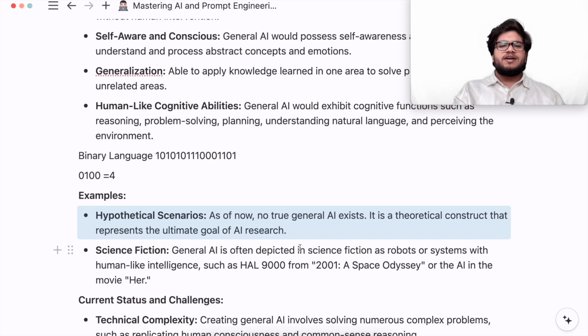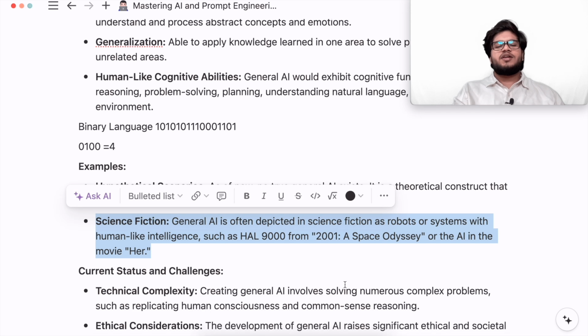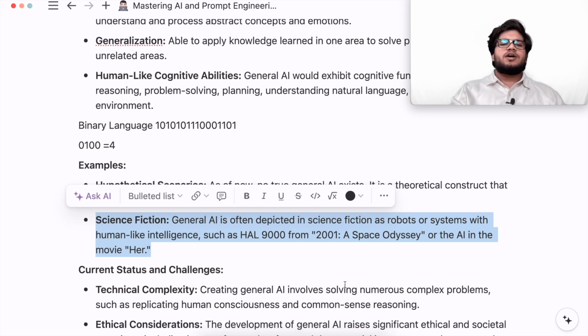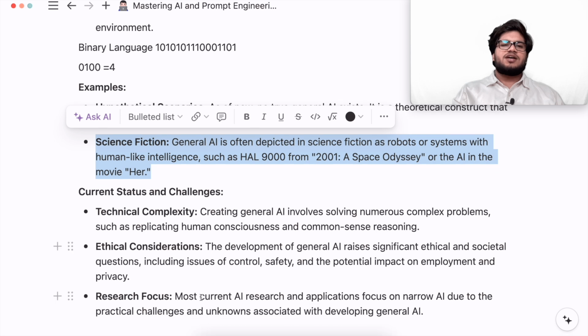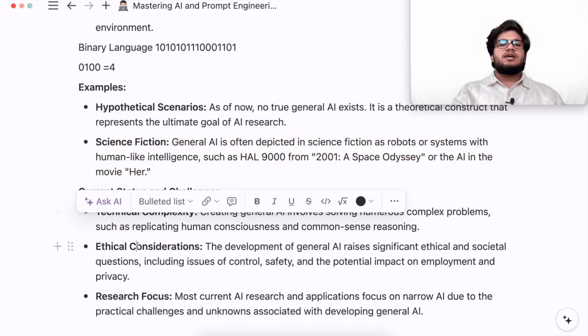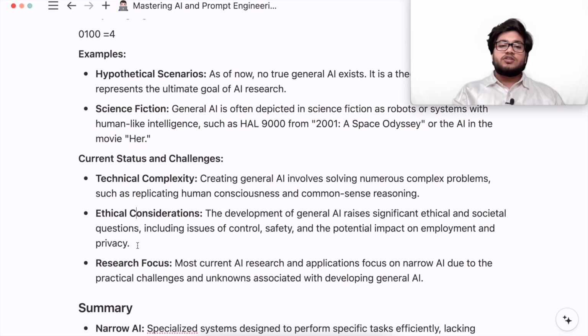There are movies like 2001: A Space Odyssey, and Her, some science fiction movies where AI is shown. So the current status and challenges are technical complexities, ethical considerations, and research focus. These are the current challenges, so that is why strong AI or general AI has not been built, but soon it will be there in the very near future.